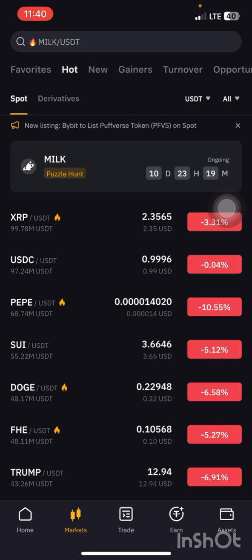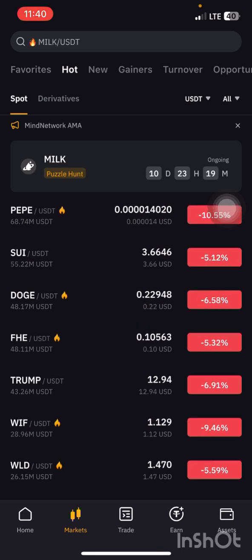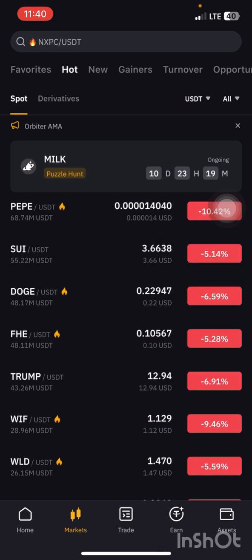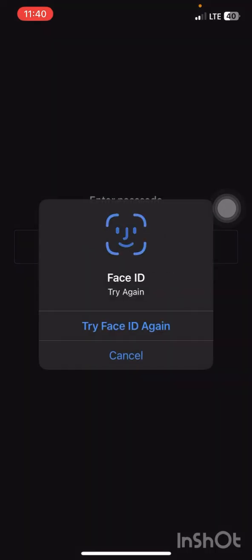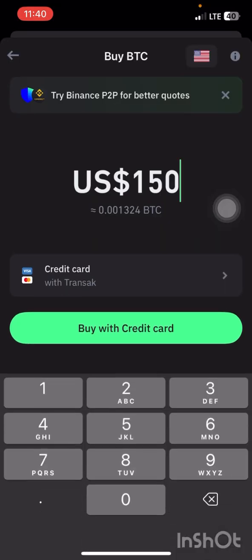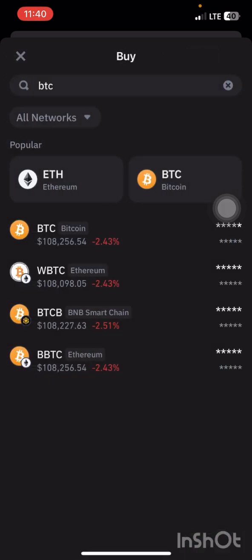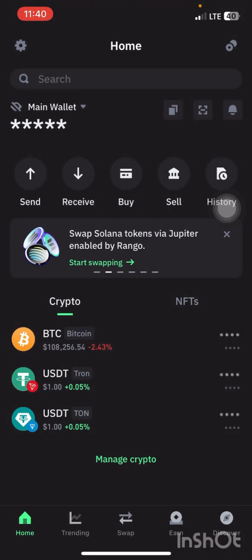Now the good thing with arbitrage is that you don't need to start looking for anybody to come and buy from you. You just need to have whatever it is, and then you go to your P2P market and sell, after you must of course have gotten it from a platform that offers it for a lower amount compared to where you are selling. Now we buy our Bitcoin and USDT from Trust Wallet, and when we buy from Trust Wallet, we'll be selling on other exchanges, on other P2P markets, where we'll be getting our money.